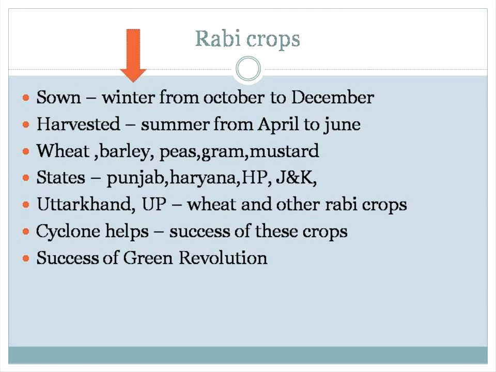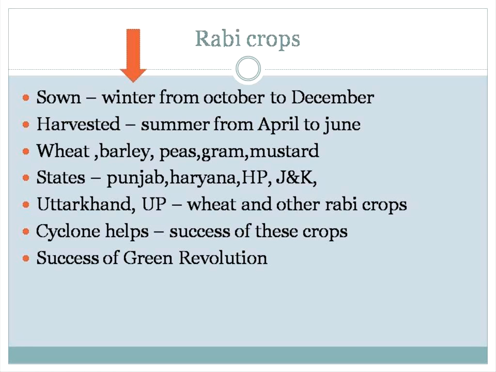For every cropping season, the sowing month and the harvesting month are necessary. That is what we call a rabi season or rabi crops. The crops we produce in India are wheat, barley, peas, gram and mustard. These are the crops we call rabi crops.